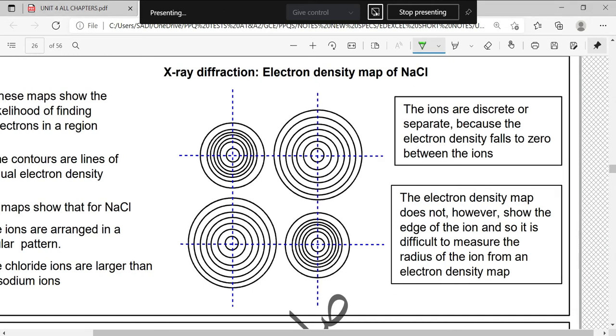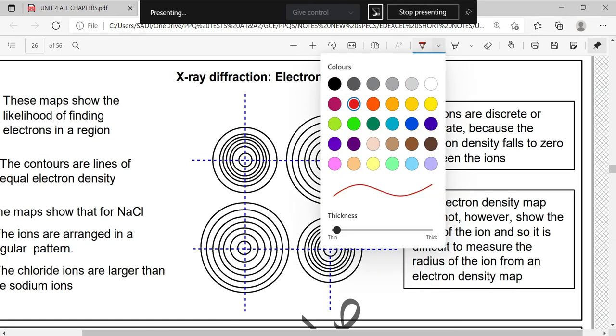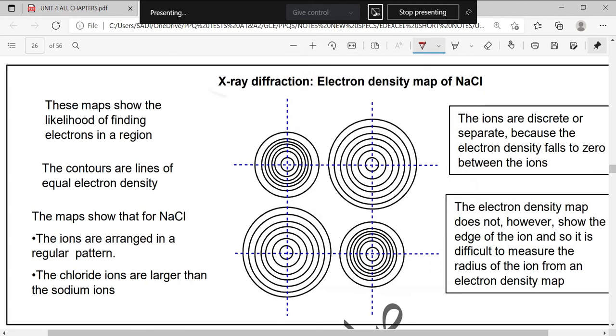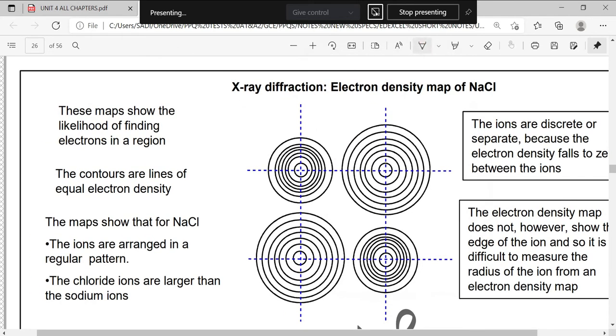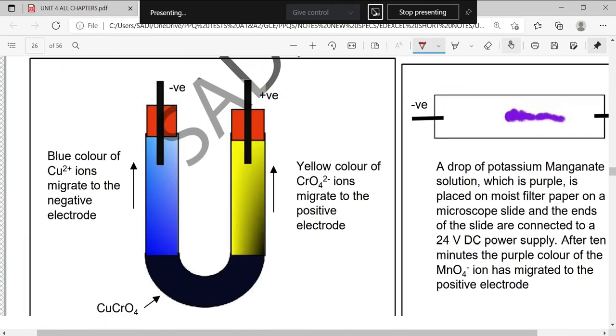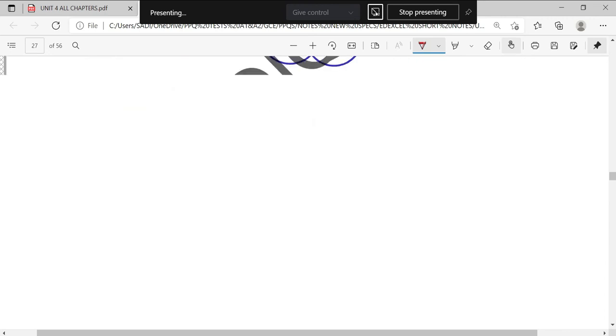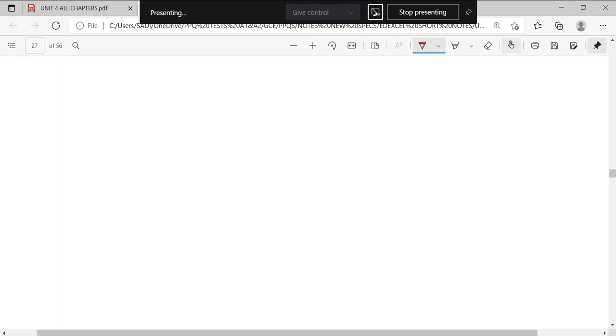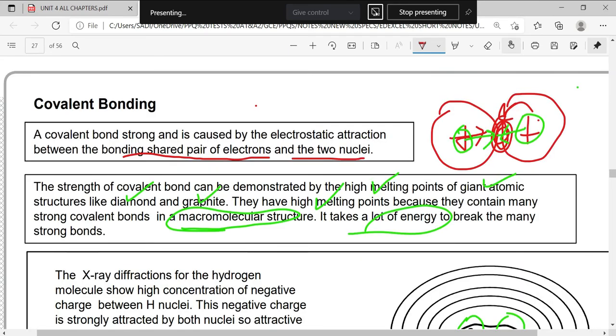Now you see the X-ray diffraction here. This is the X-ray diffraction for the ionic bond. See both the ions, the sodium ion and the chloride ion, they are separate from each other. But if you see this condition of the X-ray diffraction in the covalent substances, you will see that it is totally different.